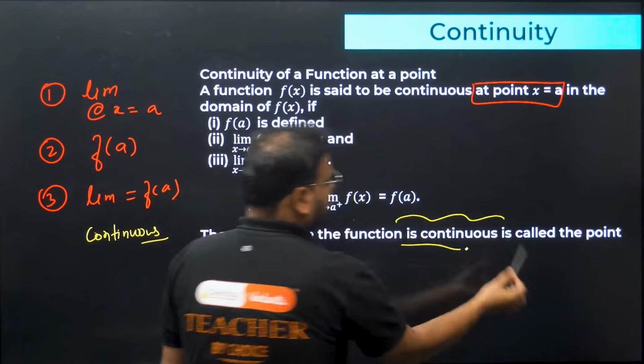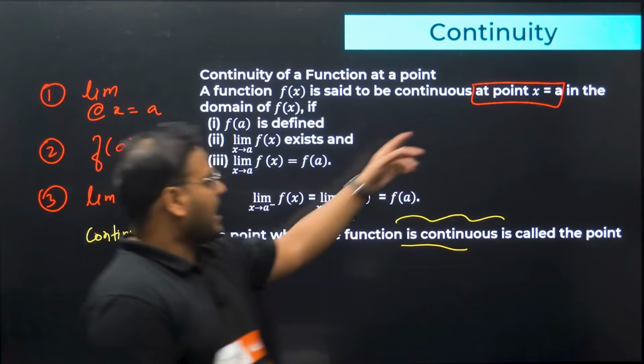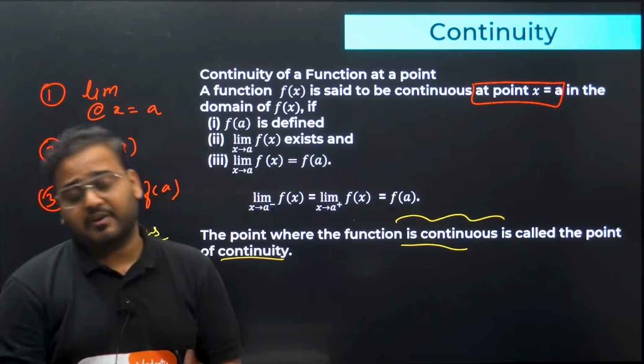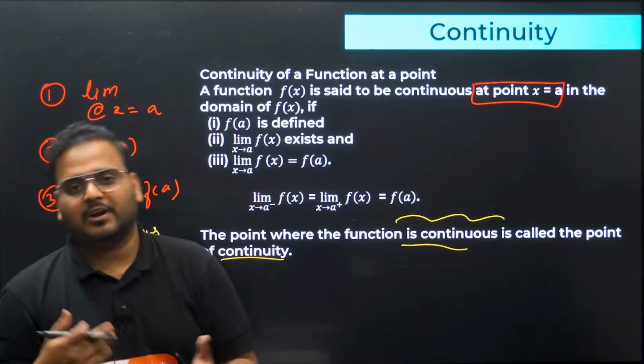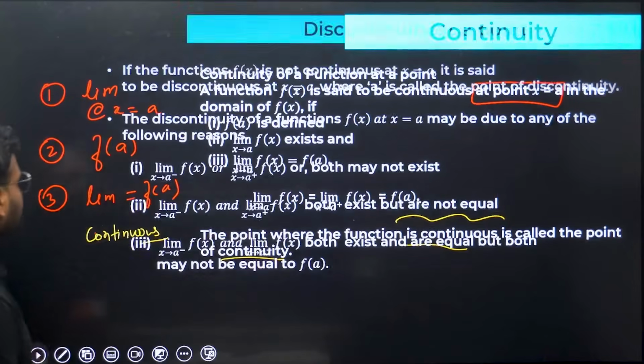And that point is called the point of continuity. This point, x equals a, if the function is continuous, will become the point of continuity. Clear? This much is clear, right? Very simple things. Next, can we move on?